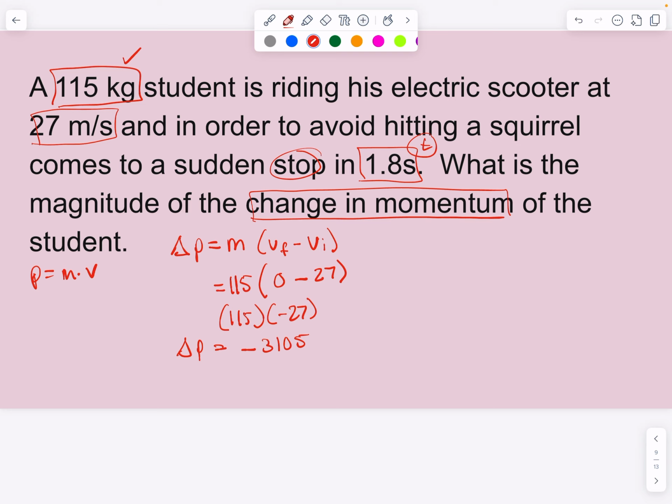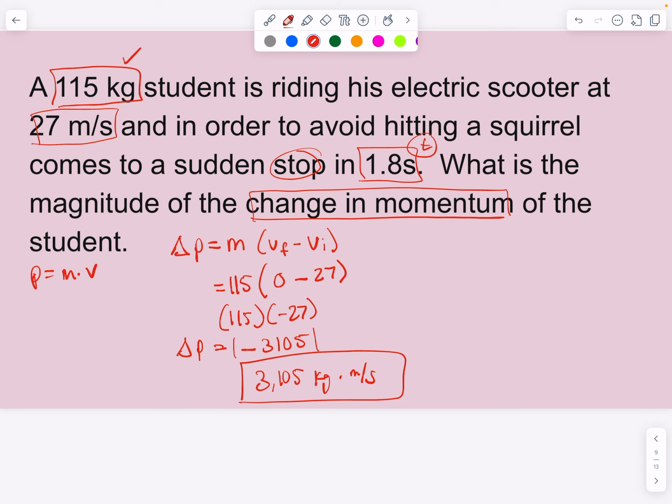So we can see it's negative because it's coming to a stop, but because the momentum we're talking about here is a magnitude, I can't have a negative. So I really need to take the absolute value of that and say that it's going to be 3,105 kilograms times meters per second for the change in momentum of the student. So yeah, your answer began with a negative, but we're going to make it positive there.